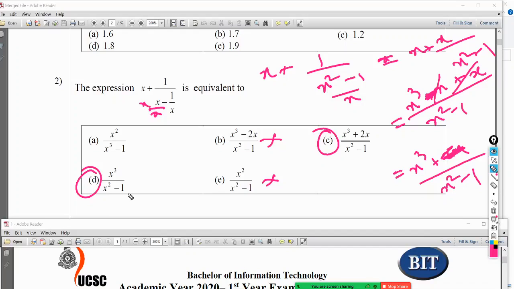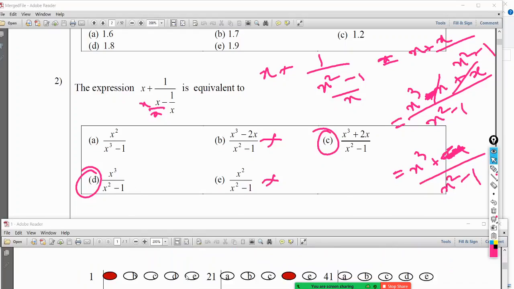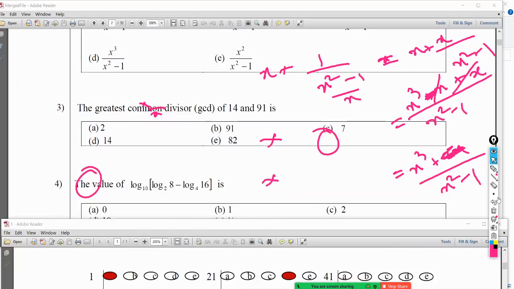Yeah, so the answer is D. Answer is D. Okay. Right. So let's move on to the third one.